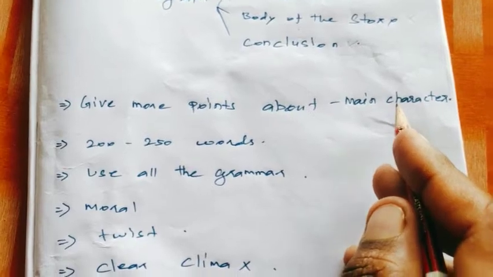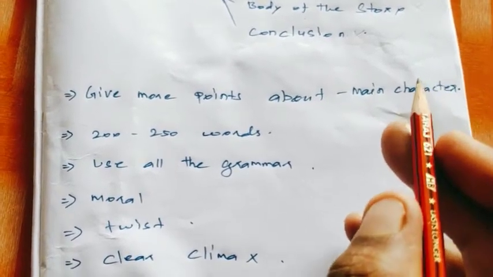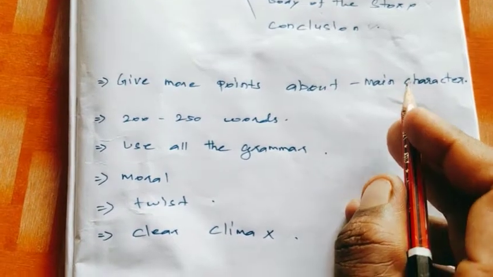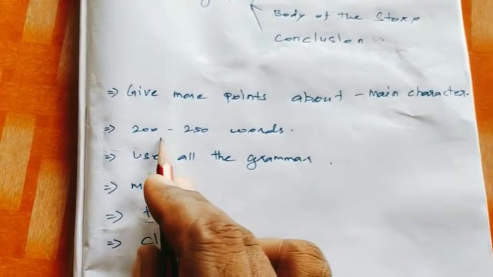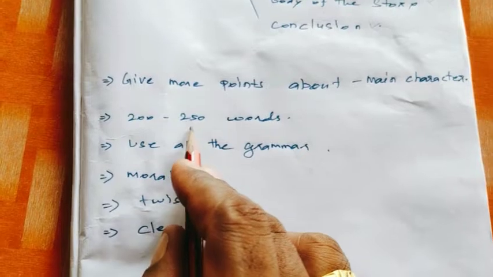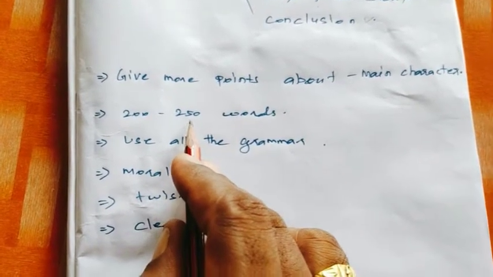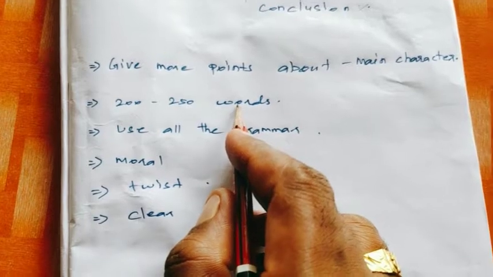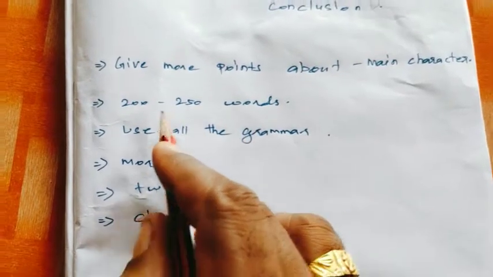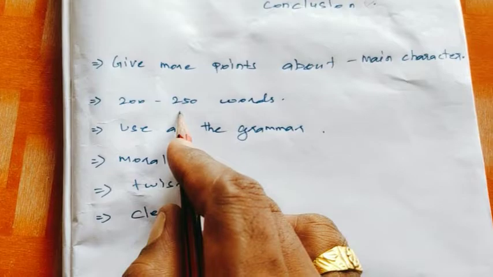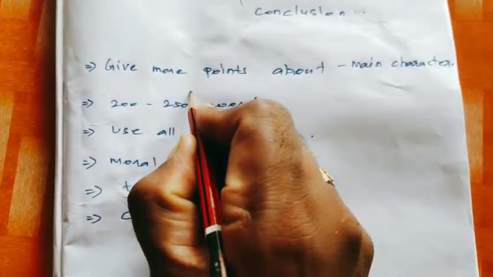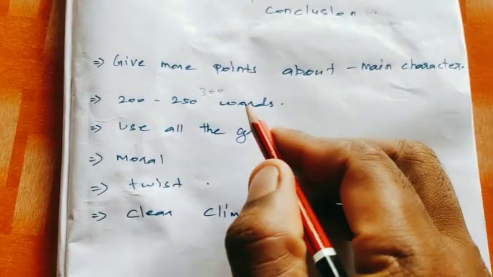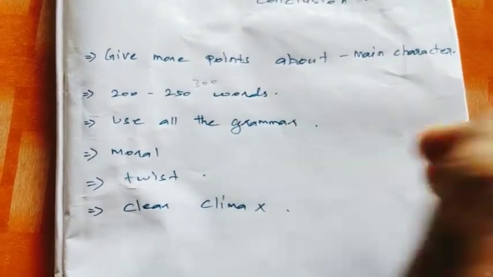Next, give more points about the main character. Who is the hero, who is the heroine? So we want to give more importance to the main character. In the question they have given 150 to 200 words, but in the topper answer they have written 250 to 300 words. So you can use 200 to 250 or even 300 words. Don't write more than 300 words. Up to 300 words you can use.